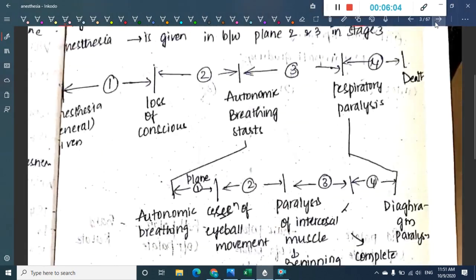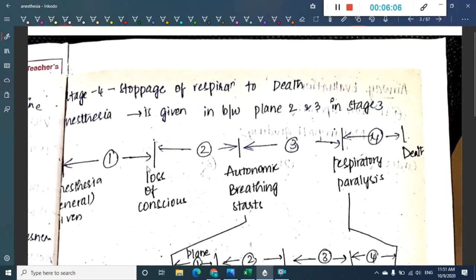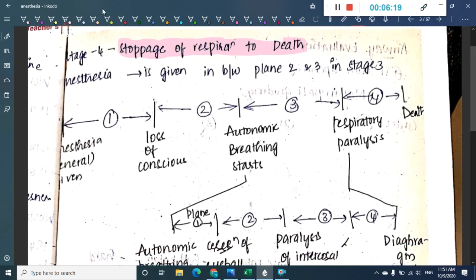Next, in stage 4, what do you see? In stage 4, you see stoppage of respiration, and finally there will be death. So where do you maintain the anesthesia? As I have already said, the anesthesia will always be maintained in plane 2 or plane 3 in stage 3. In either plane 2 or plane 3, we will maintain the anesthesia.